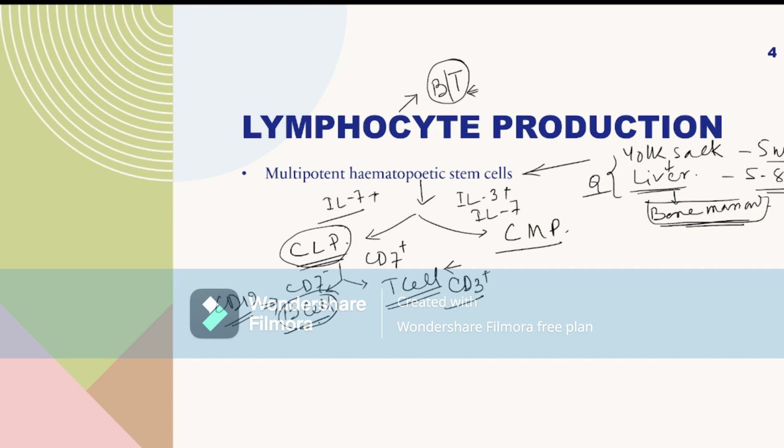Now this progenitor B cell in the bone marrow undergoes some process to produce mature B cell. This progenitor B cell first produces pre-B cell by some enzymes and some interleukins. After that, this pre-B cell produces immature B cell by tyrosine kinase enzyme.